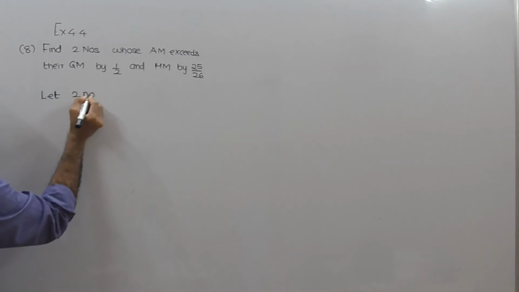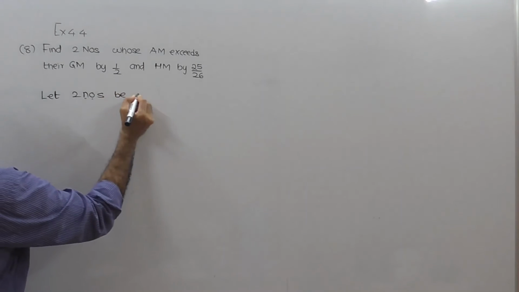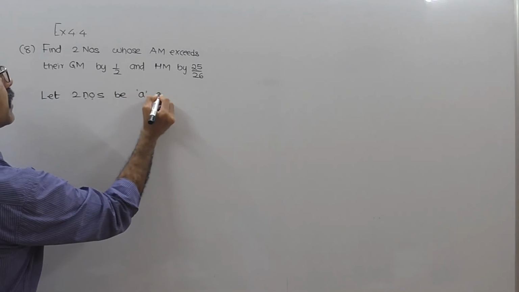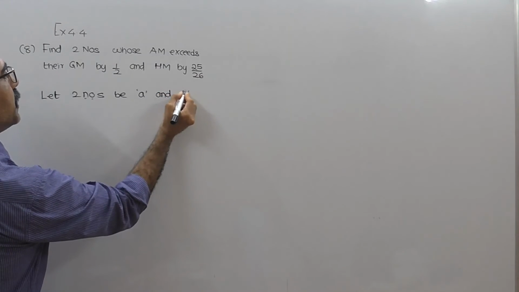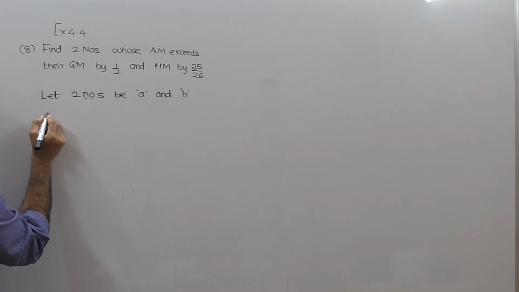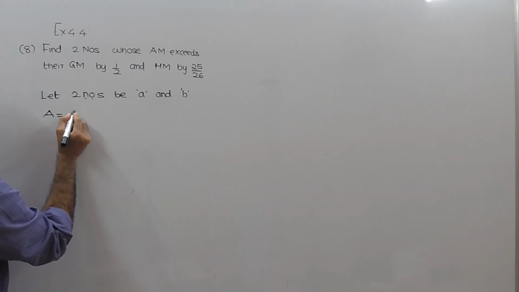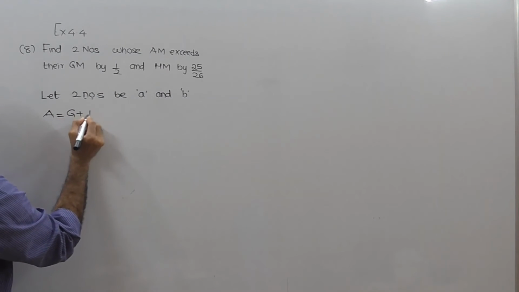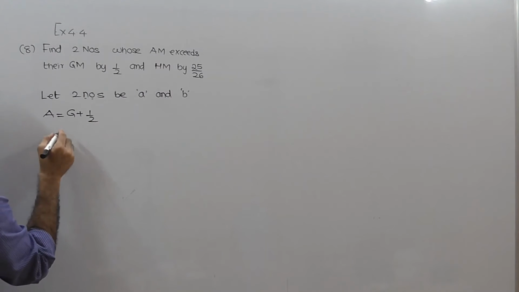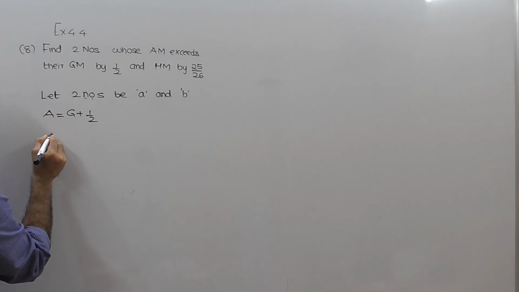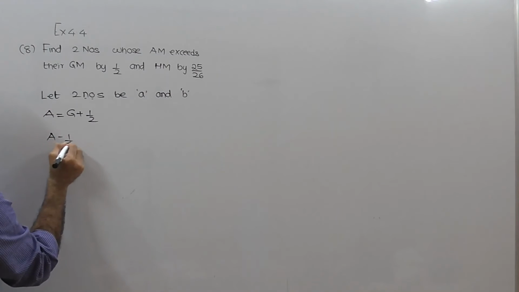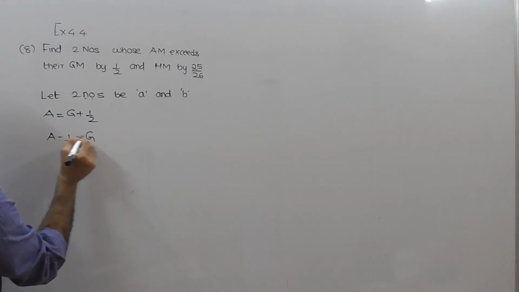Let the two numbers be A and B. The first data says that AM exceeds the GM by half, means A will be equal to G plus half. So A minus half equal to G.